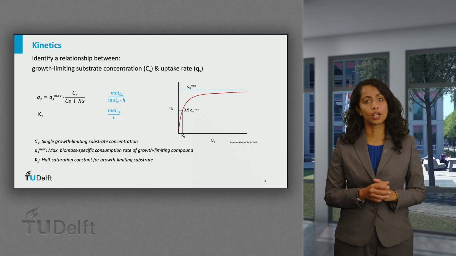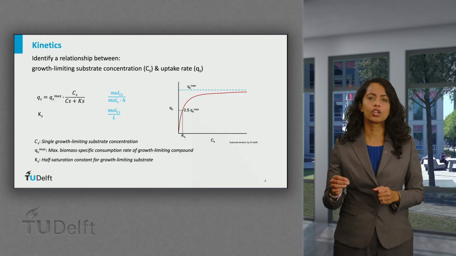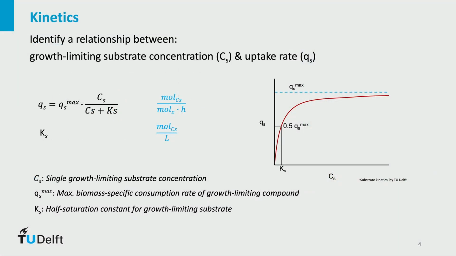Now, if we plot Cs, the substrate concentration of the growth-limiting compound, against Qs, the biomass-specific uptake rate of growth-limiting substrate, we will see that Qs increases rapidly as Cs increases. When Cs becomes infinite, the switch function involving Cs and Ks becomes 1, and therefore the biomass-specific consumption rate tends to Qs max.